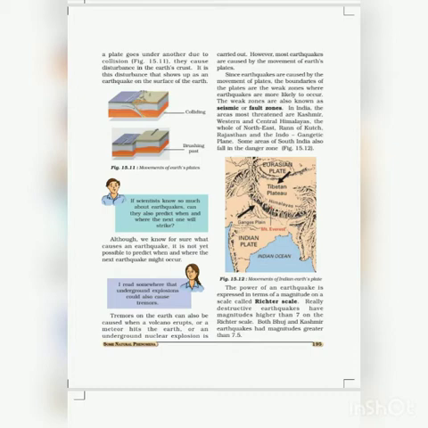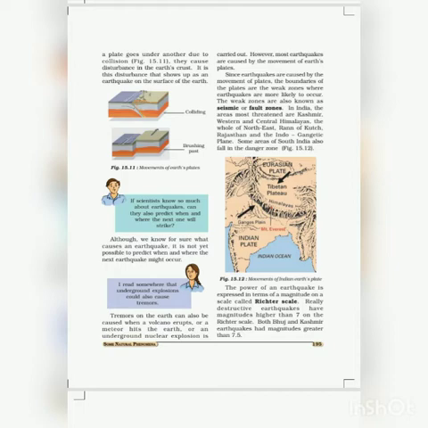There are certain weak zones where earthquakes are most likely to occur. These weak zones are also known as seismic or fault zones. The areas more threatened are Kashmir, West Central Himalayas, and the southern areas of South India. They also fall in the danger zone. Refer to figure 15.12. It shows the movements of India's plate.